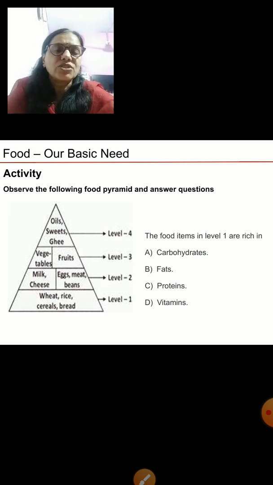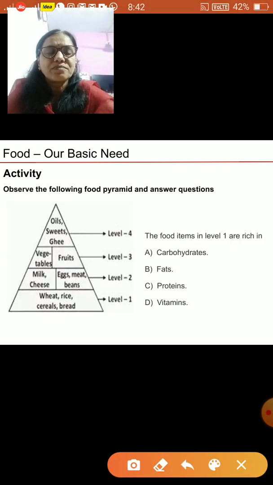So the question is, the food items in level 1 are rich in carbohydrates? Yes. So see, at the level 1 are the wheat, rice, cereals, bread. So they are rich in carbohydrates, right? This is where I have marked.